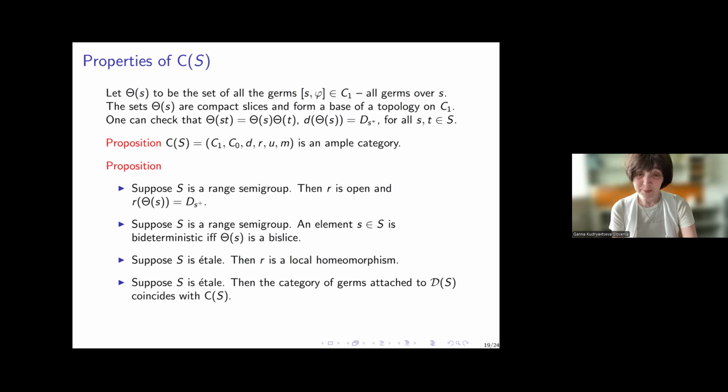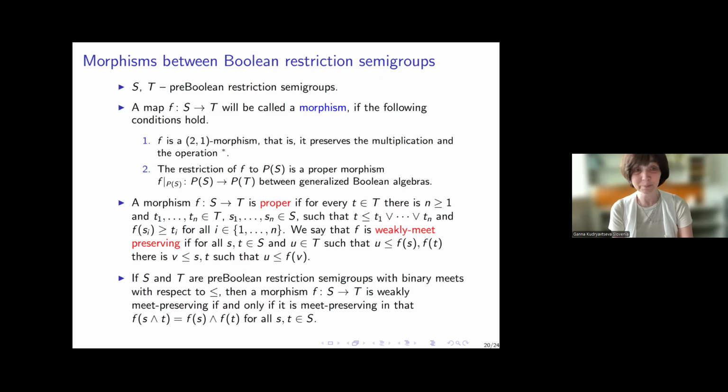And another nice property: if S is étale, and étale precisely means that every slice is a finite join of bislices. I didn't put it on the slides, but that is the definition. In this case, the category of germs étale to D of S coincides with the category of germs assigned to S. Okay, so bideterministic elements suffice to construct the dual category.